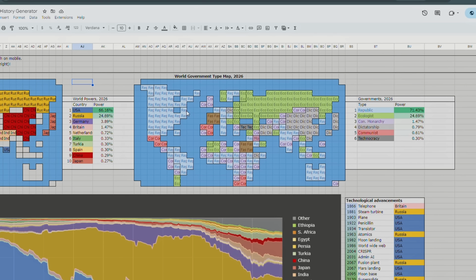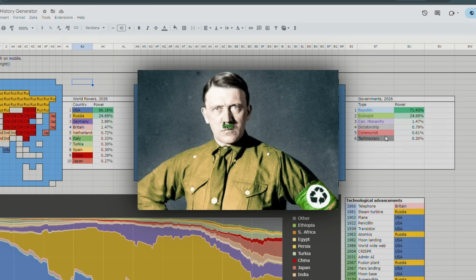So over time, the government ideologies change, right? Because the spreadsheet starts in 1835, a lot of countries are monarchies, and there are some republics, but over time the monarchies sort of fade away, but new ideologies pop up. So in this timeline, Russia is ruled by an ecologist government. And for the sake of this spreadsheet, an ecologist government is one where the government rules with dictatorial power, but in order to benefit the relationship between humans and the environment. So kind of like eco-fascism or something like that, right?